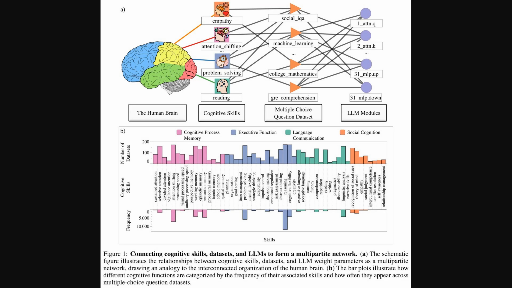Alright, the previous segment set up why a distributed view matters. Figure 1 maps the whole framework. Panel A links a cartoon brain to cognitive skills, to multiple choice datasets, and then to model modules, which shows a multipartite network of influences.